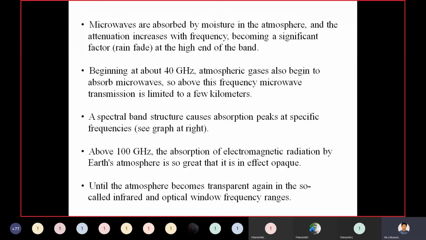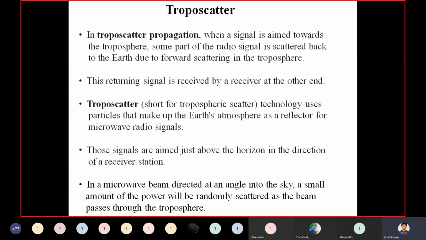Coming to troposcatter. So in troposcatter propagation, when a signal is aimed towards the troposphere, some part of the radio signal is scattered back to the earth due to forward scattering in the troposphere.